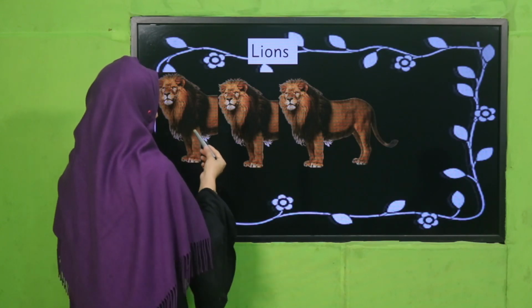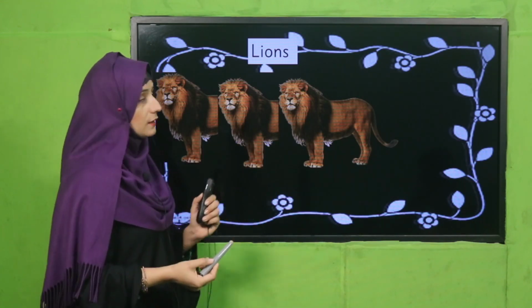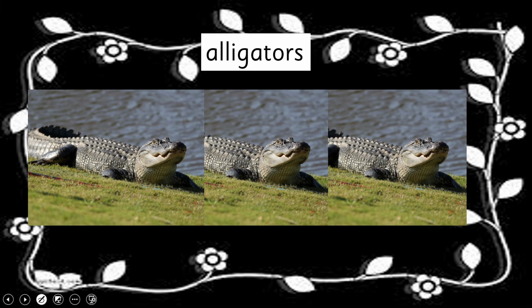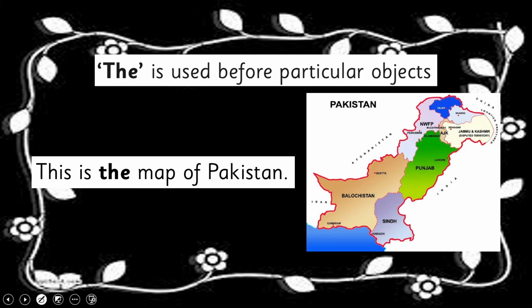Now see, how many lions? 1, 2, 3 lions. Got it? So we didn't use an article there now. Got it? Because there is more than one. Now these are plurals. This S is also clearing that these are plurals, more than one. Is it clear? Next. See? Yes, alligators. Look, 1, 2, 3 alligators are there. Have you got it? Good job.